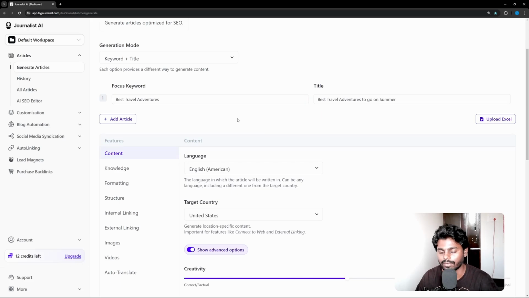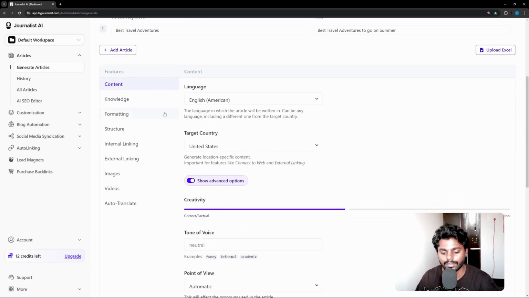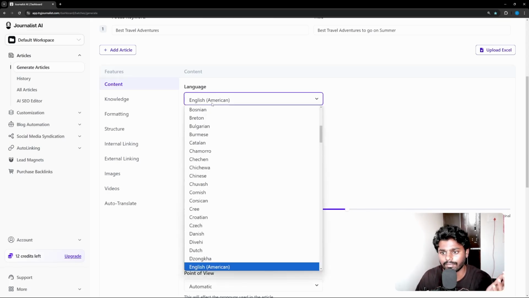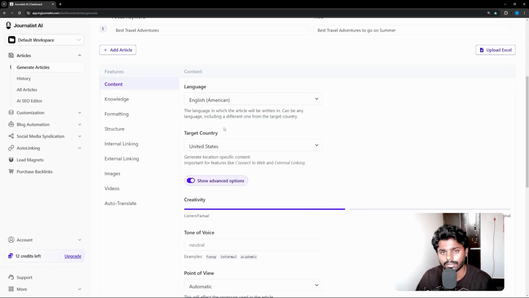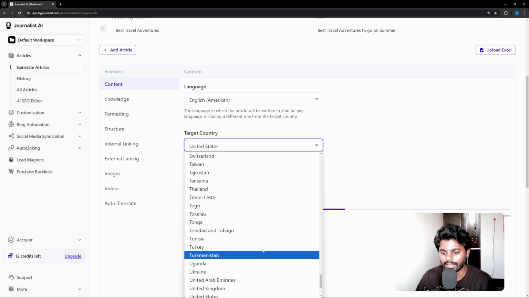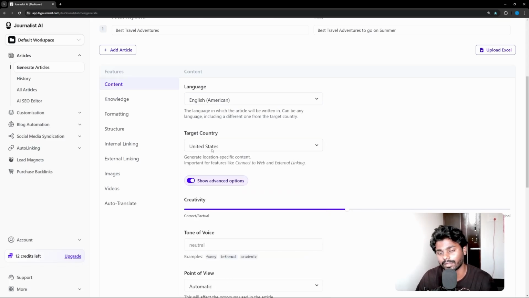So this is my focus keyword, and then I have many options right here, which is our content. So let's go with the content. Inside content you have a language, where you can select native languages, whichever your blog content is written in, and also targeted country. You can also select any one of these. I will leave it default because I'm targeting United States.